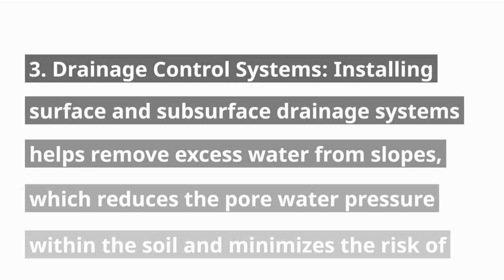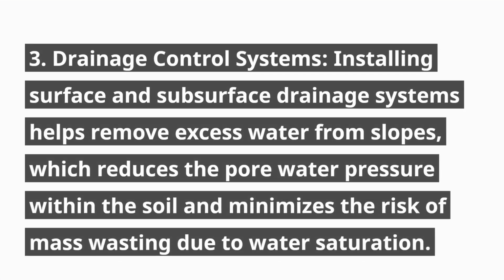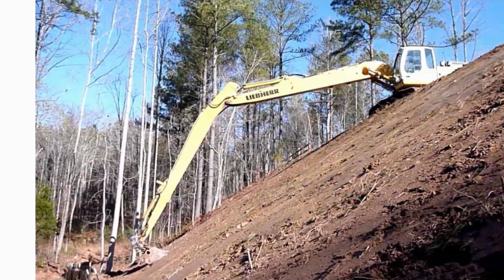3. Drainage control systems. Installing surface and subsurface drainage systems helps remove excess water from slopes, which reduces the pore water pressure within the soil and minimizes the risk of mass wasting due to water saturation.